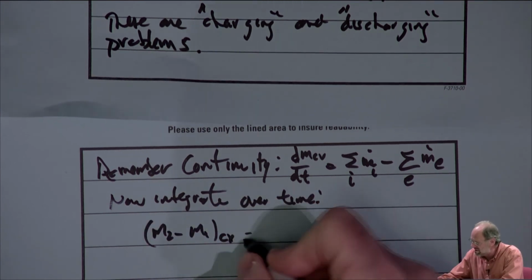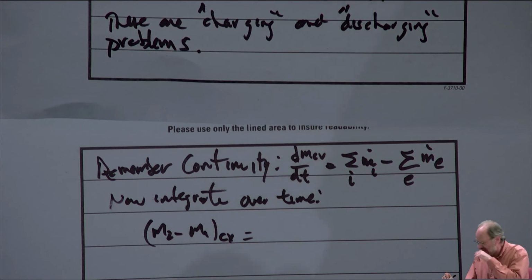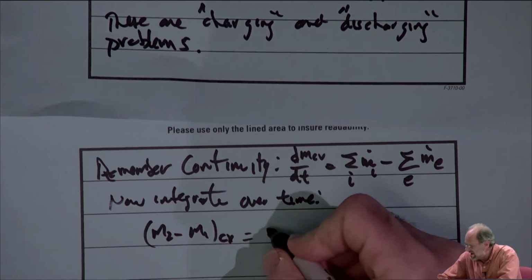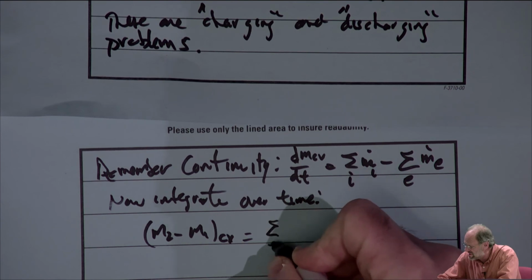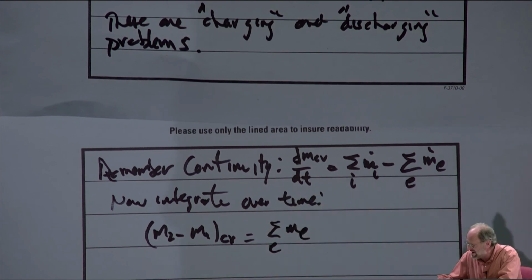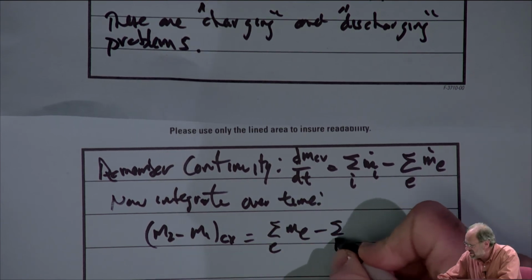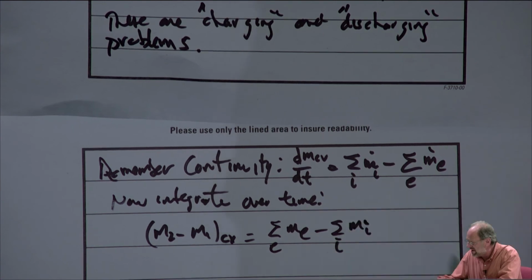That's what we get on the left-hand side of the equation. On the right-hand side, remember the dot represents the time derivative. So if we're integrating over time, then we're getting rid of the time in the denominator, and we just end up with the sum over all exit streams of m_e minus the sum over all inlet streams of m_i.